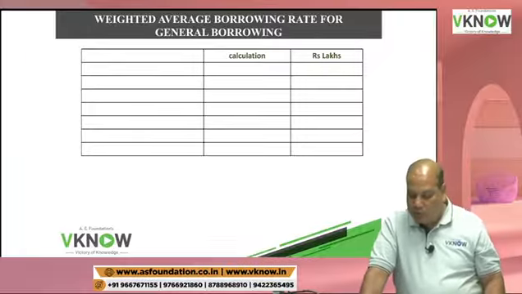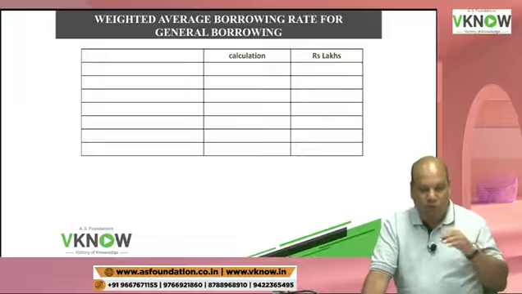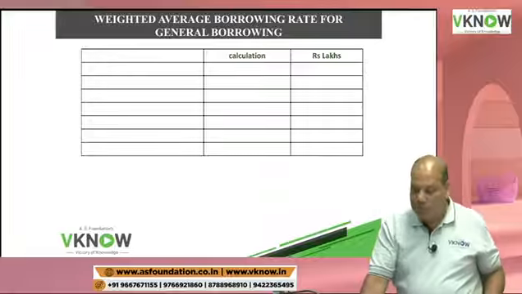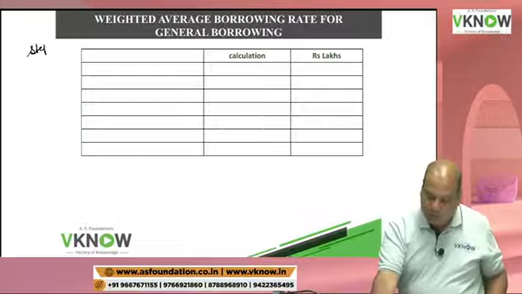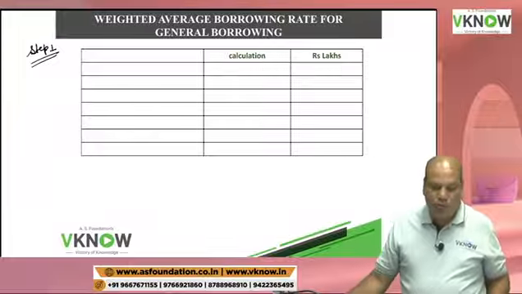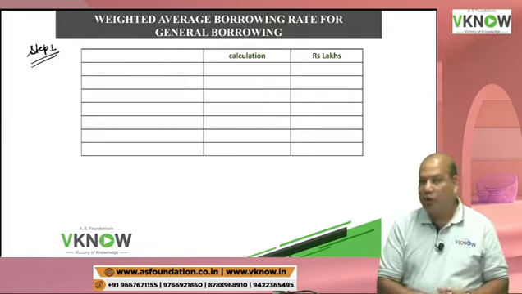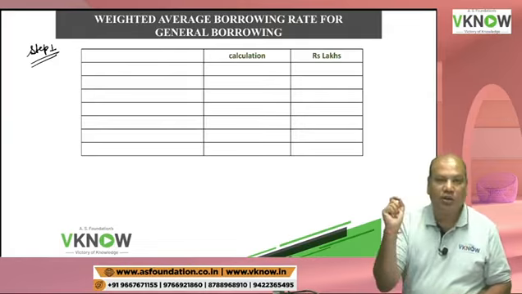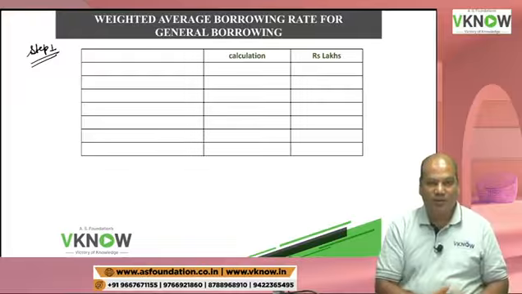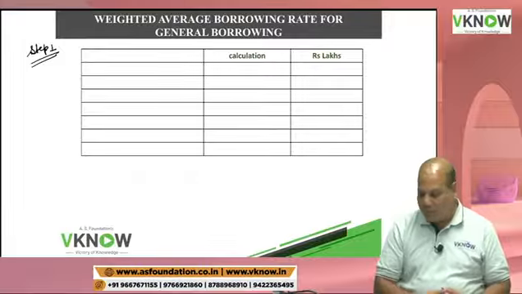So please write down, I need one weighted average borrowing rate. Once that is available to me, then this question will become very simple. So my dear students, what I need is the weighted average borrowing rate for general borrowing. First chance I will give you, 30 seconds to try your luck and give me the answer. What is the weighted average borrowing rate?